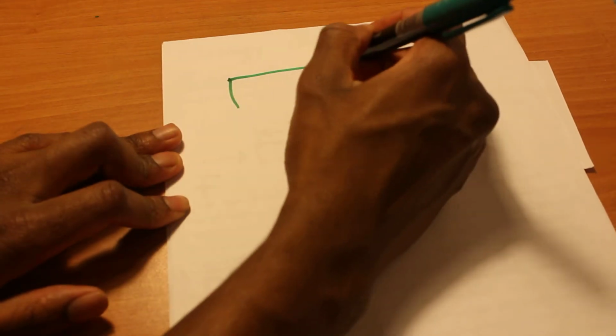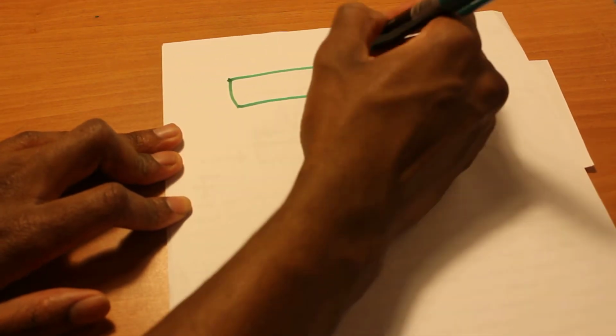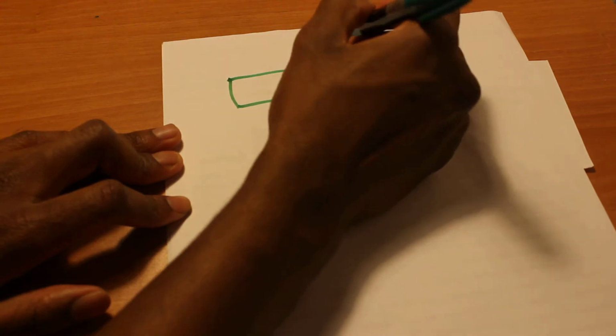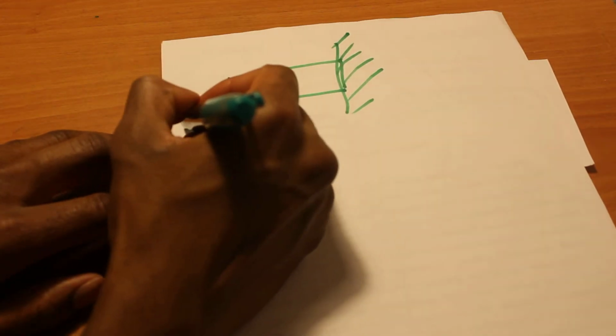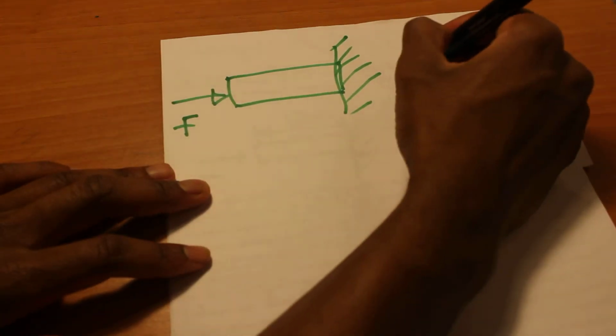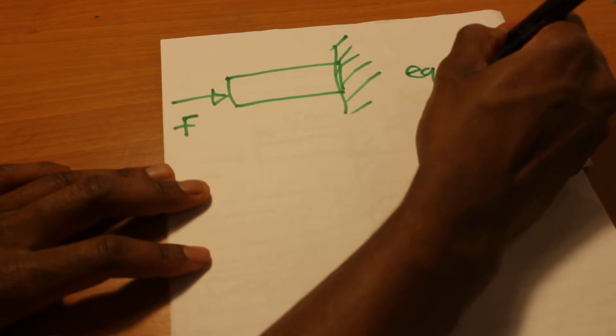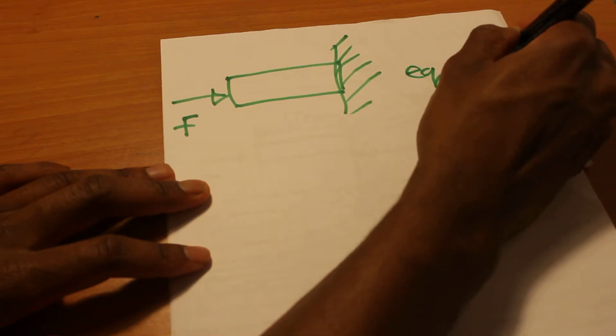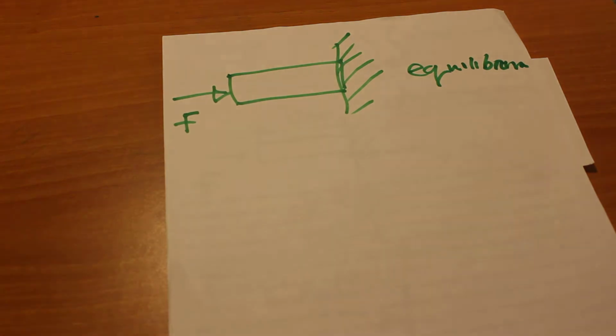In this case, the change that is happening to the beam is bad, and the beam does not want this change to occur. Let me draw again the beam that we have, with a fixed beam support here, and a force being applied to it. This beam has been created in such a way that it's supposed to maintain its equilibrium. When we talk of equilibrium, it wants to maintain its shape, its size and dimensions.